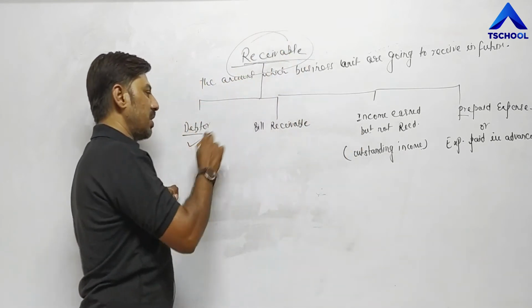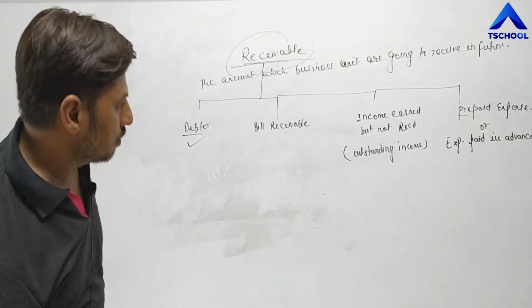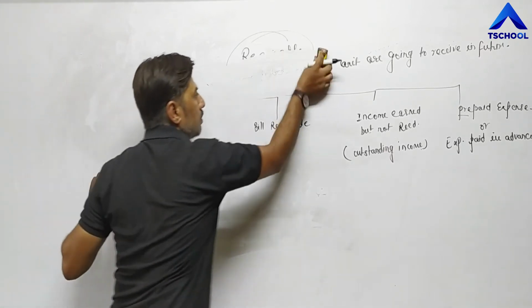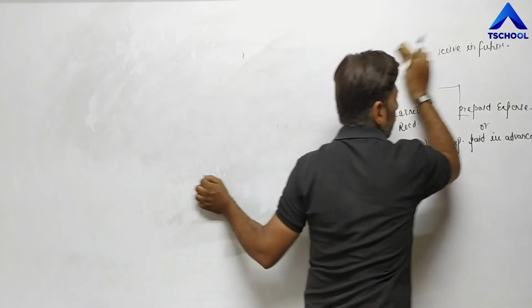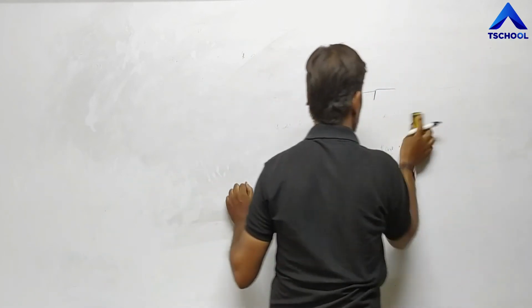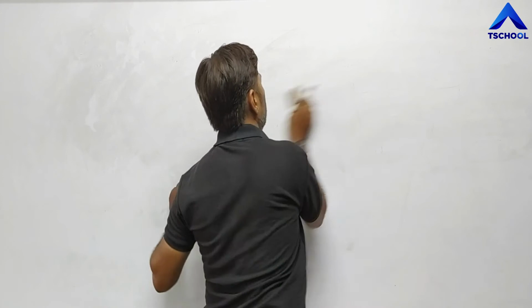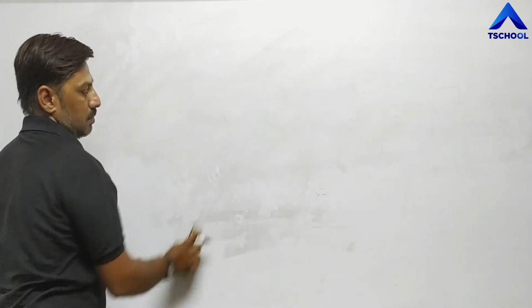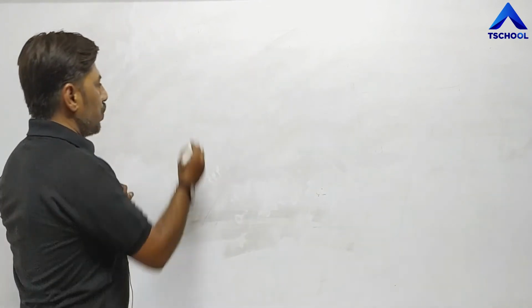Now, what is the meaning of debtor? First one is debtor.